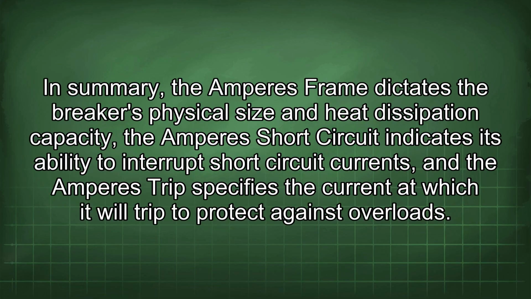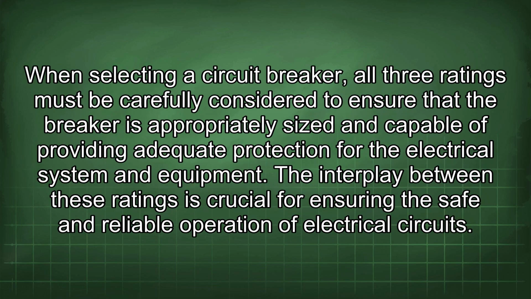In summary, the Amperes frame dictates the breaker's physical size and heat dissipation capacity. The Amperes short circuit indicates its ability to interrupt short circuit currents, and the Amperes trip specifies the current at which it will trip to protect against overloads. When selecting a circuit breaker, all three ratings must be carefully considered to ensure that the breaker is appropriately sized and capable of providing adequate protection for the electrical system and equipment. The interplay between these ratings is crucial for ensuring the safe and reliable operation of electrical circuits.